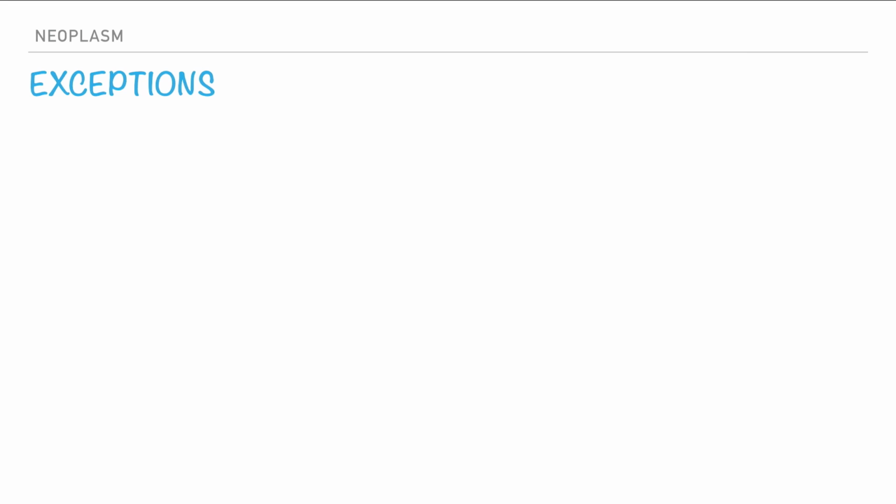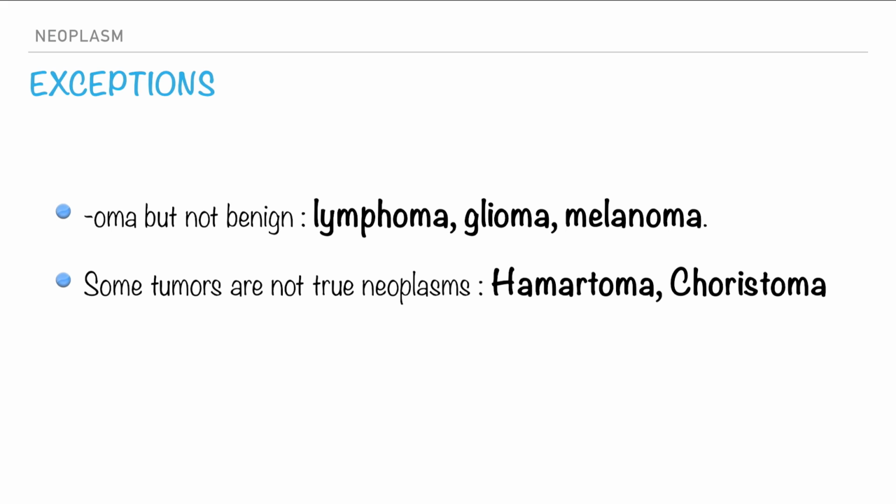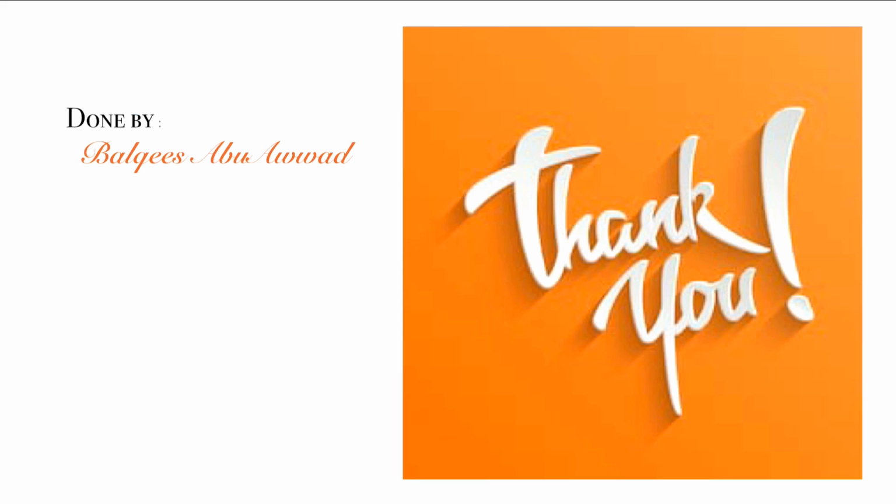The last thing in this video, we are going to talk about some exceptions to the rules we talked about, like the suffix oma. We say the suffix oma means that it is a benign tumor, but there are some exceptions like lymphoma, glioma, and melanoma, which are malignant. And there are also some tumors that are not true neoplasms, like hamartoma and choristoma. So this is the end of this video.